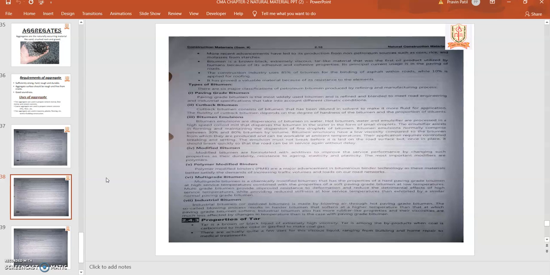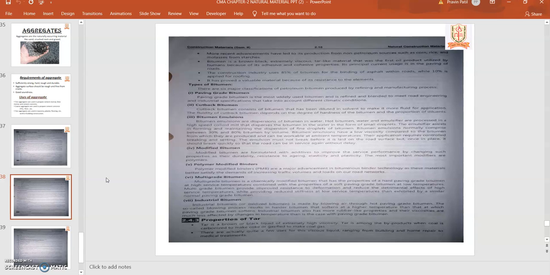Industrial bitumen, also called oxidized bitumen, is made by blowing air through hot paving grade bitumen. So the blowing process results in a harder bitumen that softens at a higher temperature than that at which the paving grade bitumen softens, and that is the difference between the paving grade bitumen and the industrial bitumen.